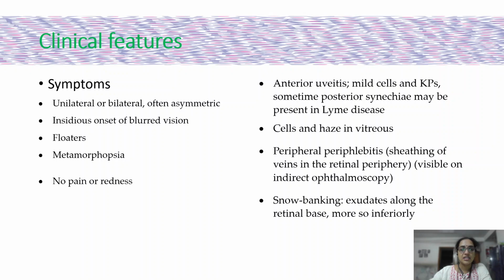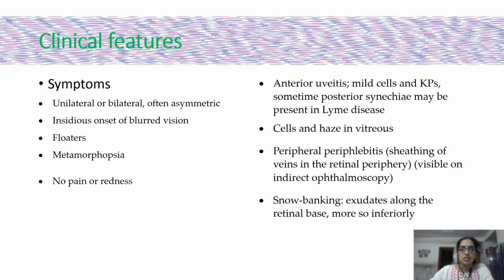So what are the clinical features? As I said, it is an insidious onset disease. It can be unilateral or bilateral. Insidious onset of blurred vision, more of floaters. These floaters are caused by the cells that are present in the vitreous. And when associated with cystoid macular edema, it can cause metamorphopsia. There are no anterior segment symptoms like pain or redness of the eye.